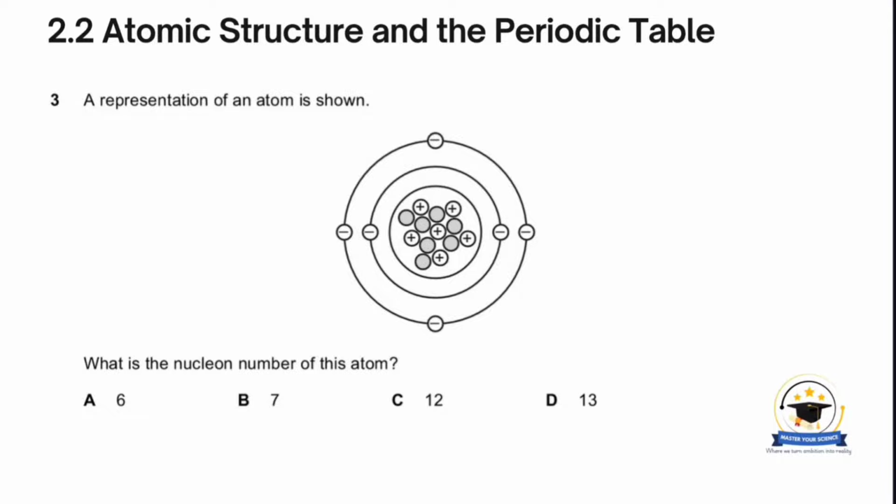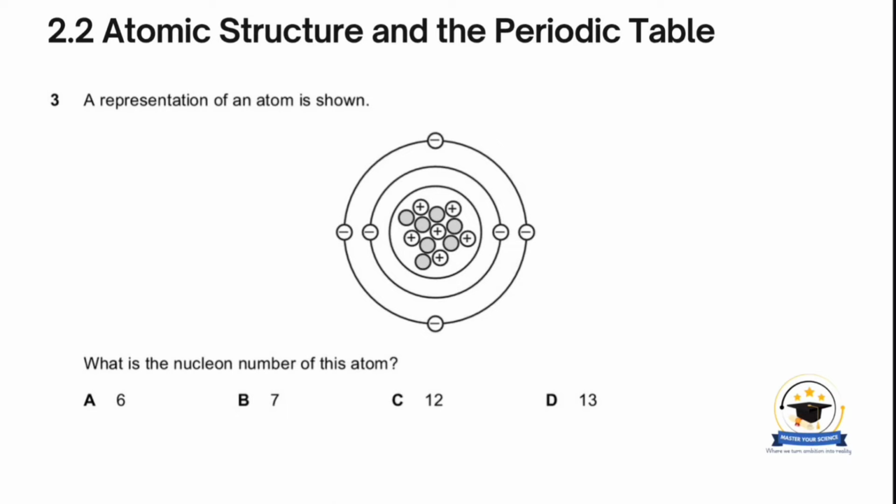The following question is taken from a Cambridge past exam paper, and it says a representation of an atom is shown. What is the nucleon number of this atom? So the nucleon number, by definition, is the total number of protons and neutrons in the nucleus of an atom. Then the proton number is the total number of protons in the nucleus of an atom. So in this case, we need the total number of protons and neutrons in the nucleus of the atom.